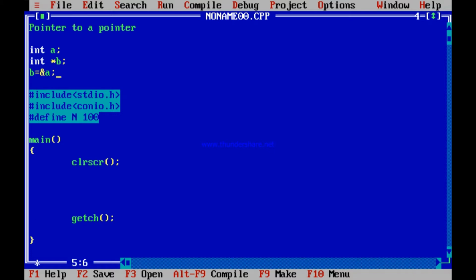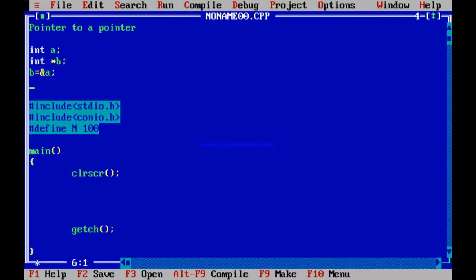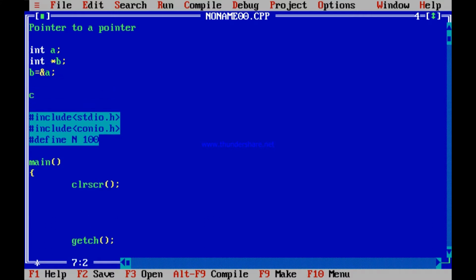Now pointer to pointer means what? Pointer to pointer means b is an address. If I want to define c as a pointer to a pointer, it will mean that c is an address. That address will contain another address. So remember, pointer to a pointer, address of an address. So c can contain an address, but that address in turn will contain another address.